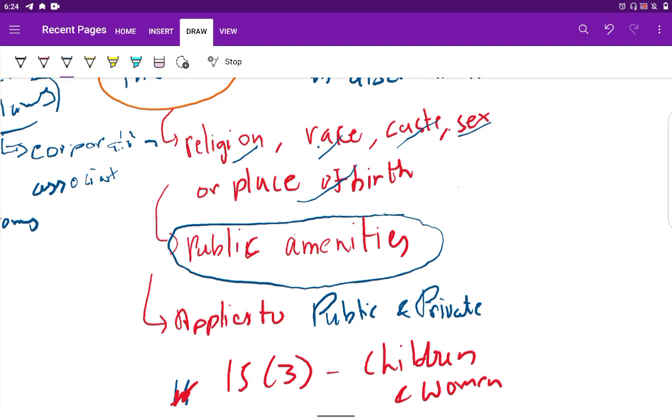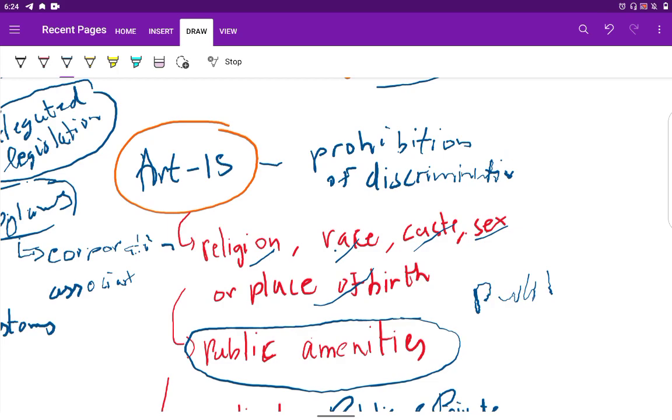For example, a public well is a public amenity, it can be used by any people. Public schools can be used by any people. If any person is discriminated against based on their caste, it is a violation of Article 15 of the Constitution.